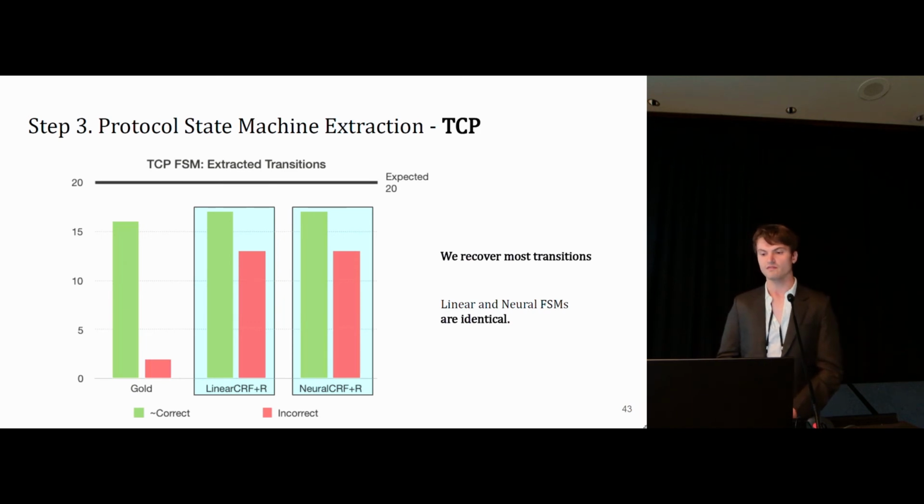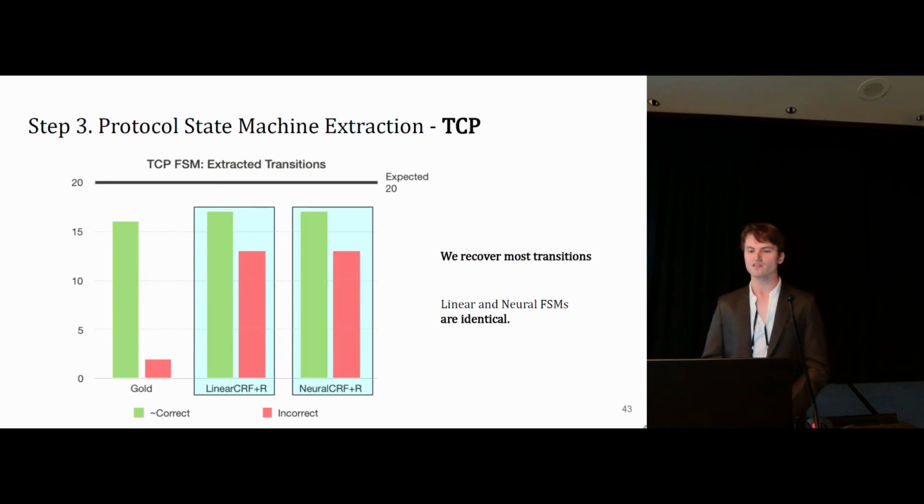So we evaluate on the Transmission Control Protocol, and we introduce this idea of a gold intermediary representation, which is one where we simply annotate the document by hand. So in theory, the annotations are perfect, and we compare that to what we get with the linear CRF and neural CRF models. We have this very interesting result with TCP that although the intermediary representations we get from the linear and neural models differ, the actual extracted FSMs are going to be identical, which is kind of funny.